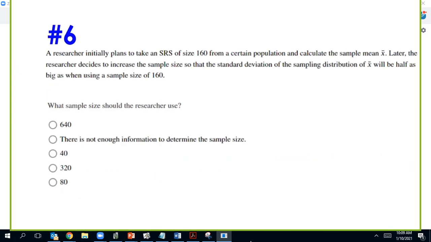Number 6, a researcher, blah, blah, blah. What size should the researchers use to have half as big? So we talked about this already once in this video. So if I want my, basically I'll show you this a little more in depth here. This is my formula. And so that I want it to be half the size. And so what you can do is think about,